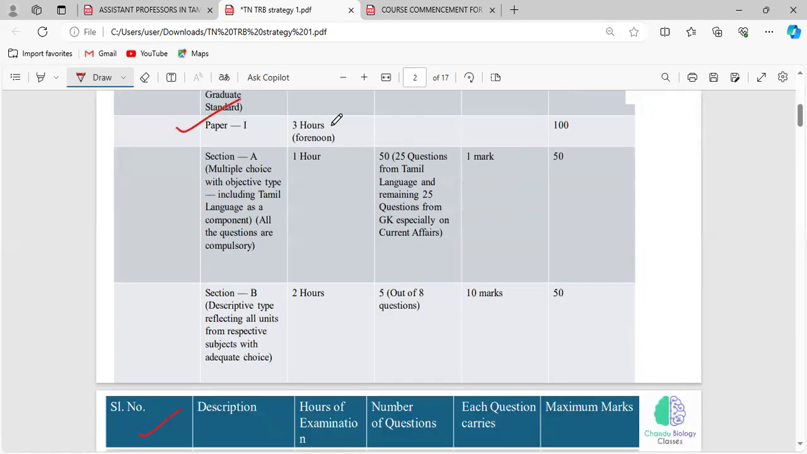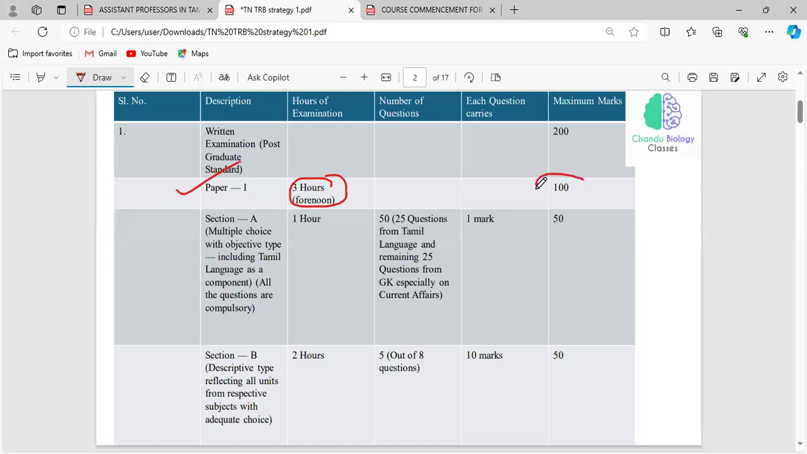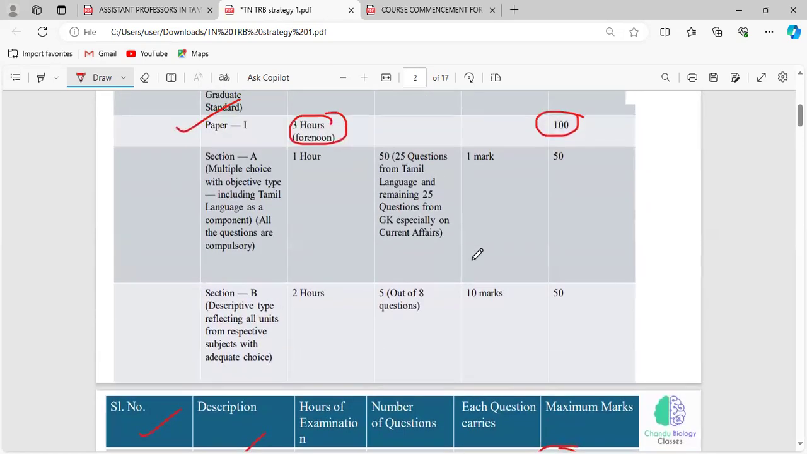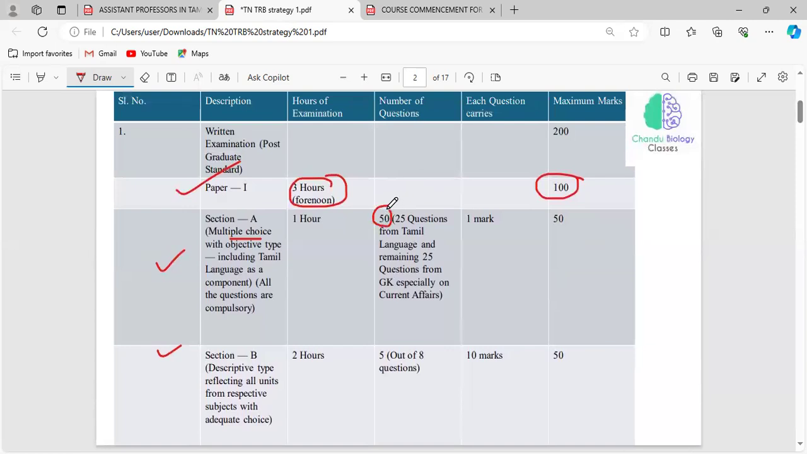The duration of paper 1 will be 3 hours, and the maximum mark of paper 1 will be 100. In paper 2, the duration will be 3 hours and the maximum mark will be 100. In paper 1 we have two different sections, section A and B. In section A we have multiple choice questions, related to the Tamil language and current affairs. In this section we have 50 questions.